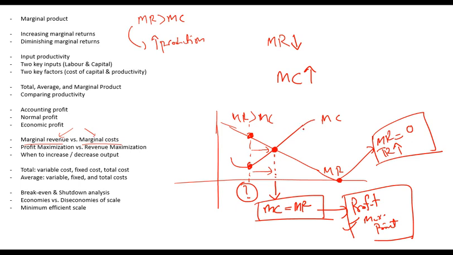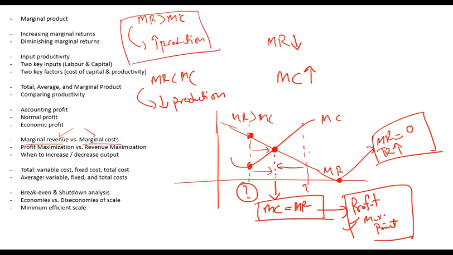On the other hand, if there is a firm which is operating at a point where marginal revenue is lesser than marginal cost, it will cut down production to reach MR equals MC. So it will decrease the production. So remember these points. This is very, very important. If marginal revenue is greater than marginal cost, a firm will increase production.